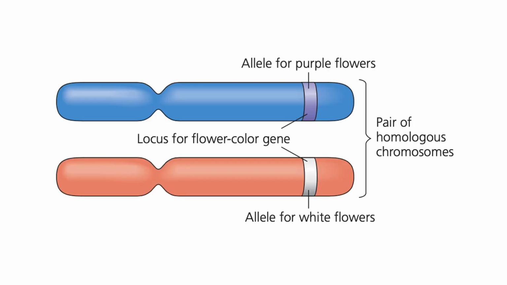This photo shows the alleles, or the alternative versions of a gene. So a somatic cell has 2 copies of each chromosome, forming a homologous pair, and thus 2 copies of each gene. So the alleles may be identical or different. This figure depicts a pair of homologous chromosomes in an F1 hybrid pea plant. The paternally inherited chromosome, which is colored blue, which was present in the sperm within a pollen grain, has an allele for purple flowers, and the maternally inherited chromosome, which is red, which was present in an egg within a carpel, has an allele for white flowers.